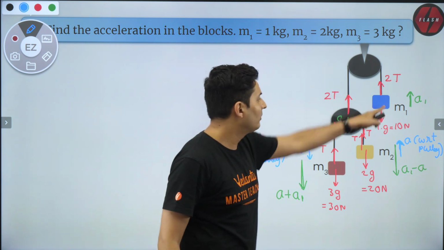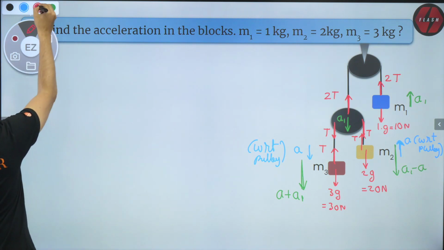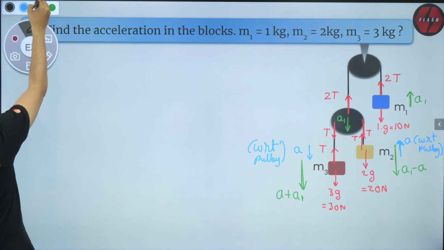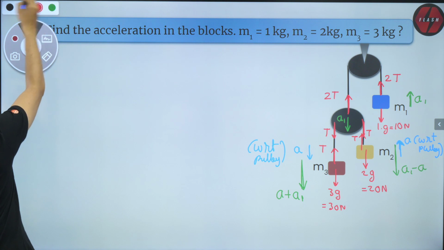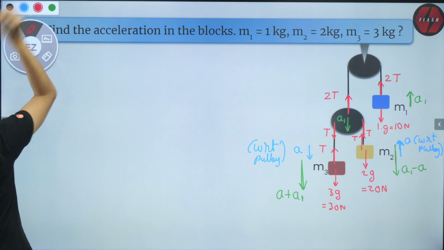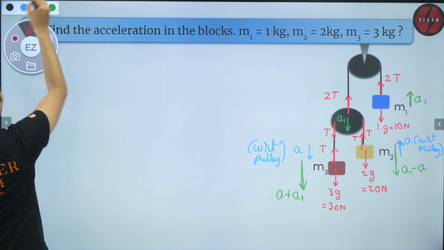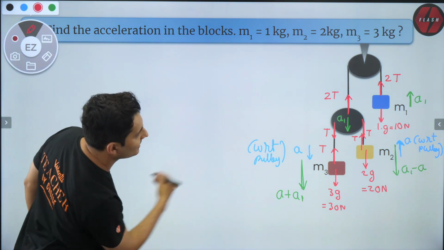Okay, let's start with M1 first. Starting with, oh my god, don't tell me it's stuck. Wow, okay. Okay, somehow managed. So let's start with M1 first.